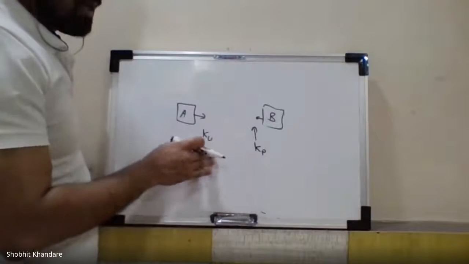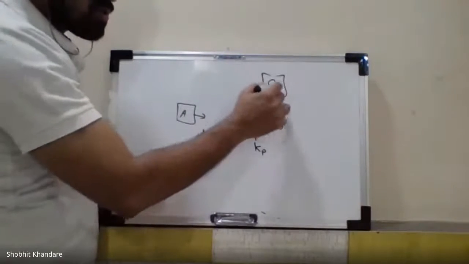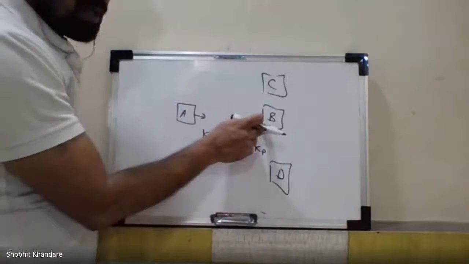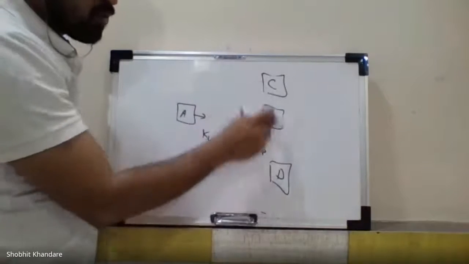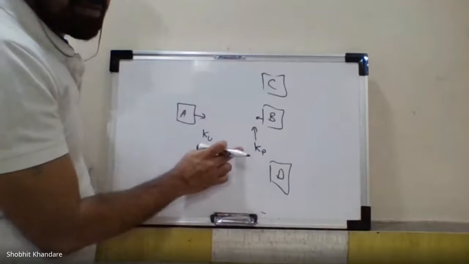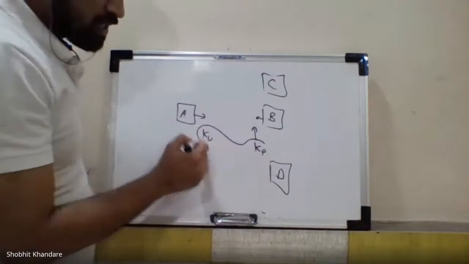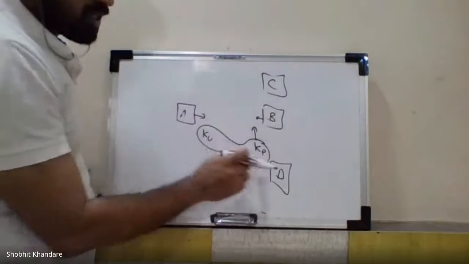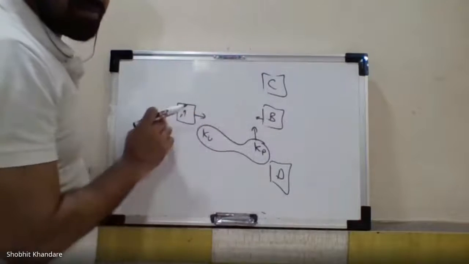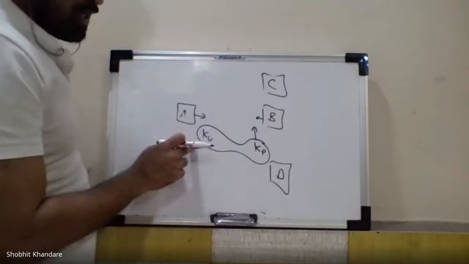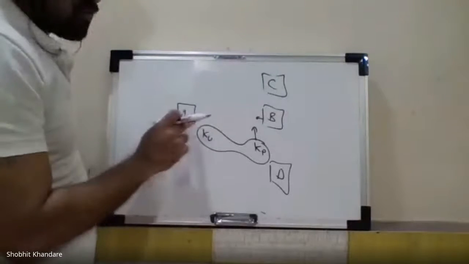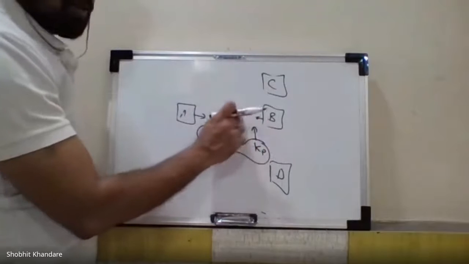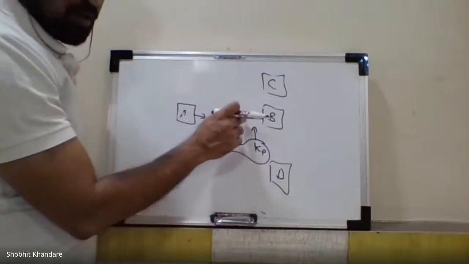Because there will be many users, but I intend to send the message to B only, even though the others have their own private keys, they won't be able to decrypt, because this key pair KP and KU is shared amongst A and B. So the public key of A is used for encryption, and the private key of B will be used for decryption.